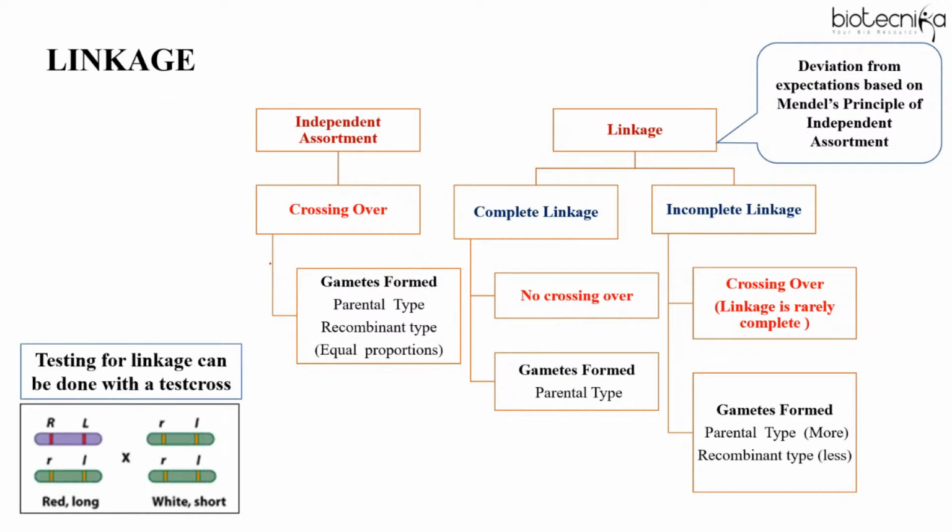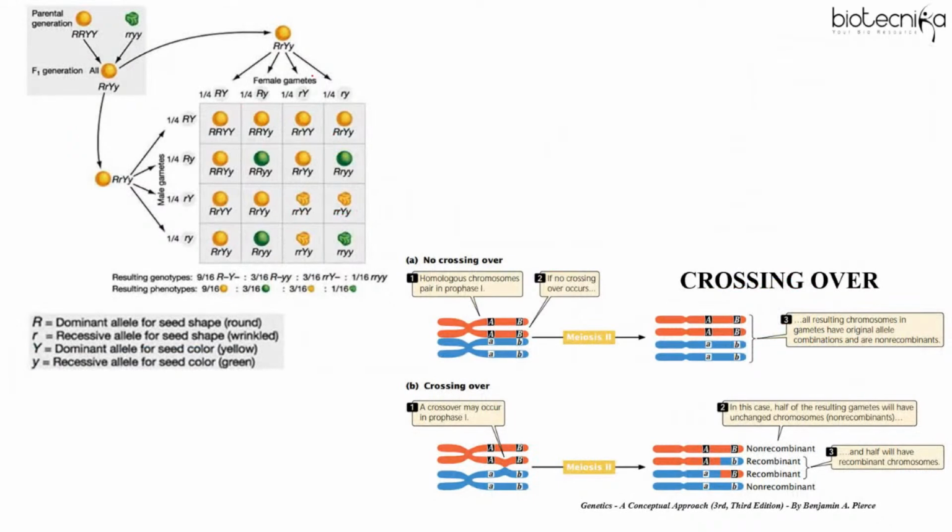For example, here is Mendel's independent dihybrid cross. We know that when a round yellow seed plant is crossed with wrinkled green, the progeny will be all round yellow. On selfing of the F1 generation, you will get the phenotypic ratio 9:3:3:1, where 9 will show the dominant traits, round and yellow, and 1 out of 16 will show the recessive traits, wrinkled and green. But you can see some new combinations are also formed which were not there in the parent generation.